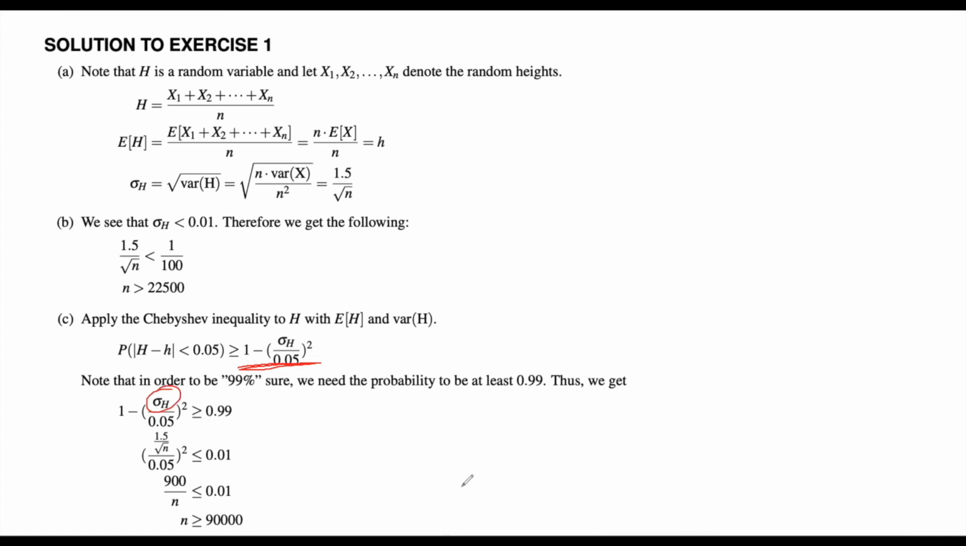And again, substitute the standard deviation, which we know is 1.5 over the square root of n. Then all I'm going to do is subtract 0.99 and move this to the other side. This simplifies into 900 over n, which is now less than or equal to 0.01. With some really simple algebra, we see that n has to be greater than or equal to 90,000. So we need at least 90,000 trials in order to be 99% confident.